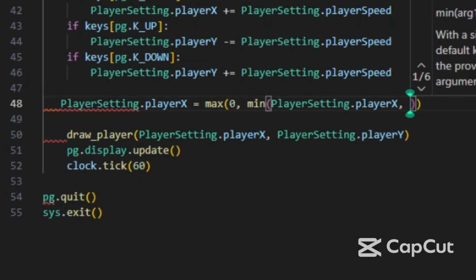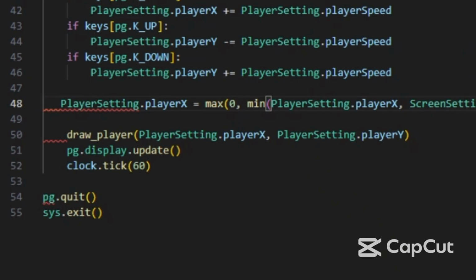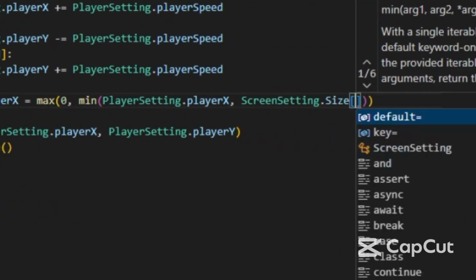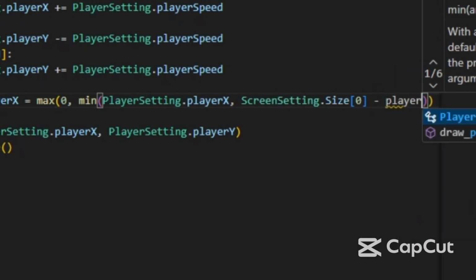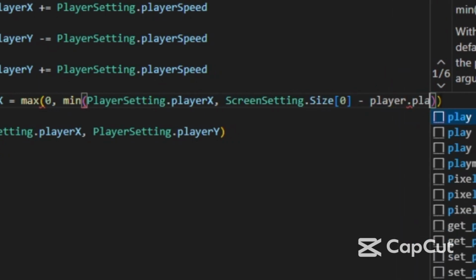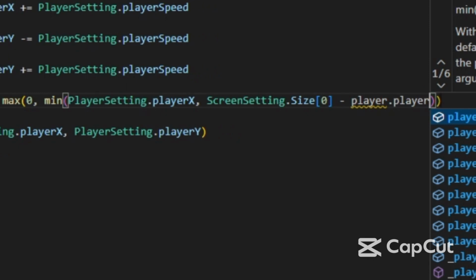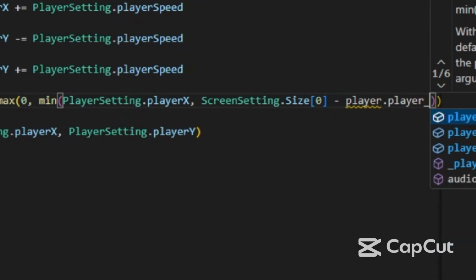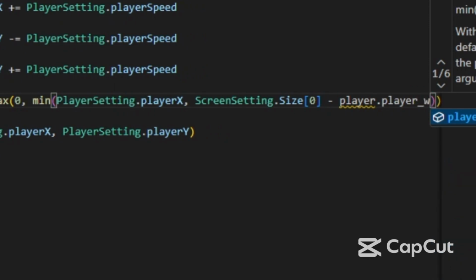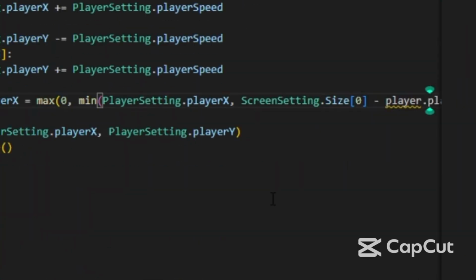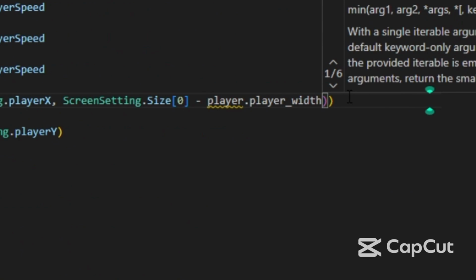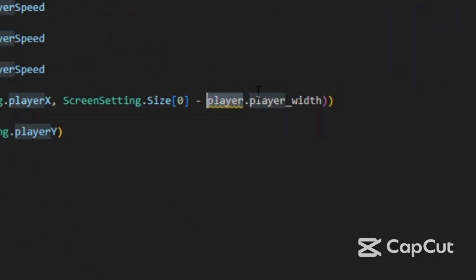So here screen setting dot size 0, minus the player width. Just replace the player setting, and go back here and write player setting dot player width.